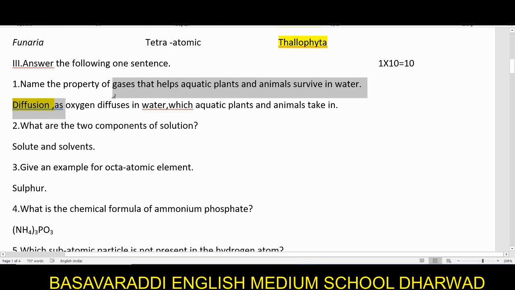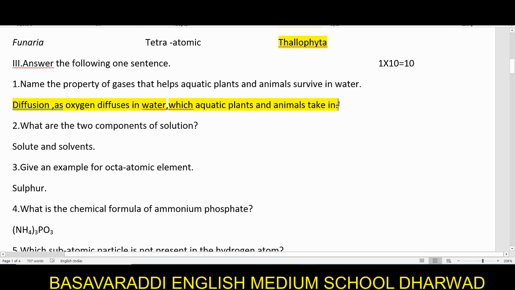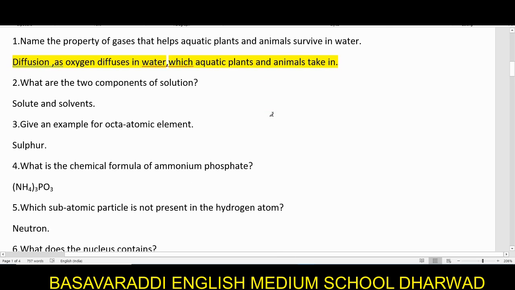Yes, it gets diffused in the water. Okay, so this diffused oxygen is taken up by whom? Your aquatic plants and animals. Moving on to the next question.